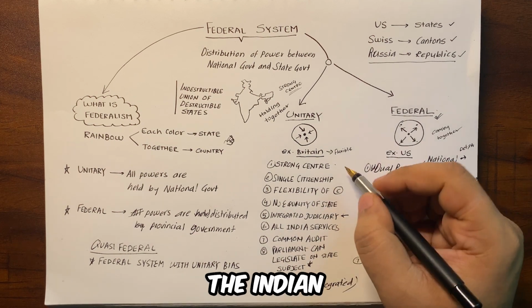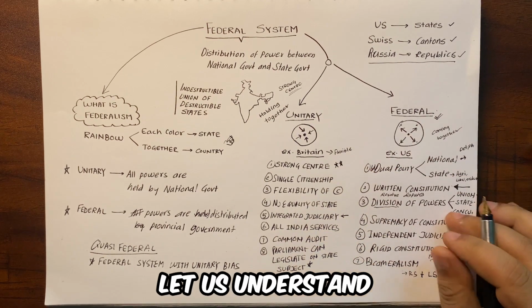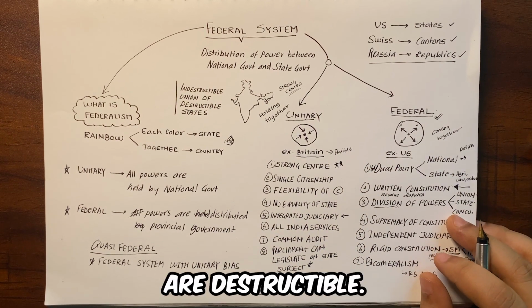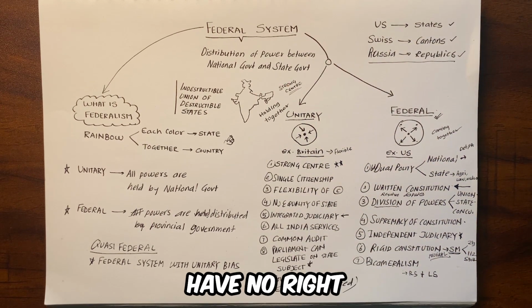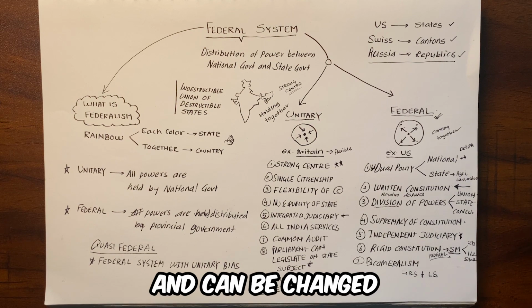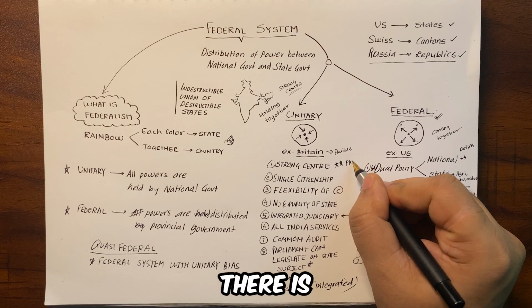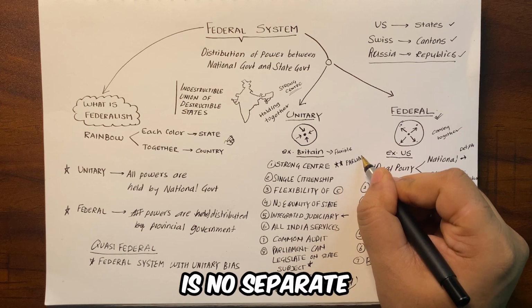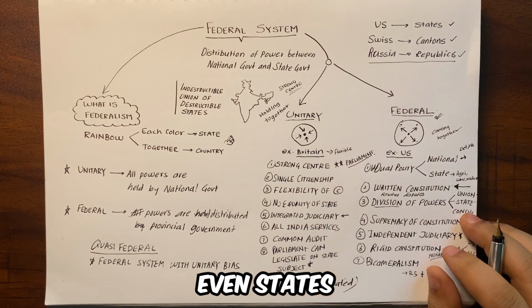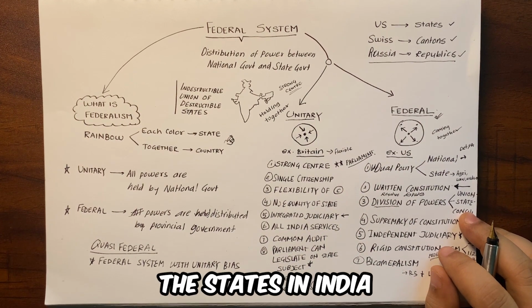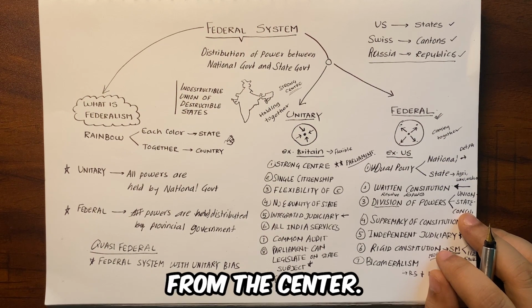Strong center. See, the Indian Constitution favors the center and gives it more power than the states. Let us understand how. See, states are destructible. Unlike other federations, the states in India have no right to territorial integrity and can be changed single-handedly by a simple majority in Parliament. Also, there is a single constitution. That is, there are no separate constitutions for states. In the USA, even states have their separate constitutions. The states in India cannot create their own constitution and separate themselves from the center.